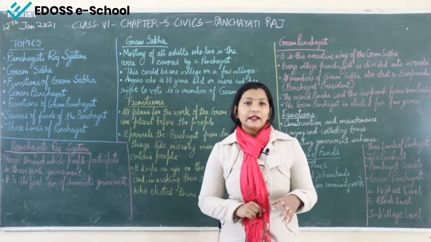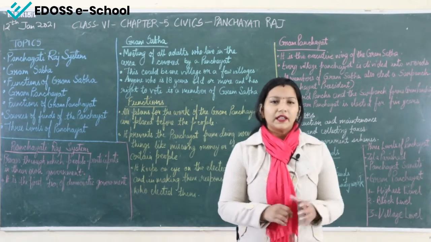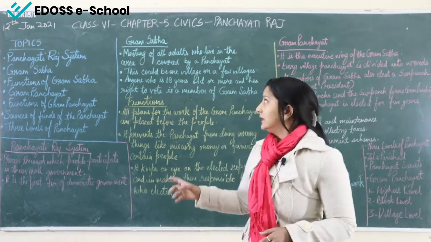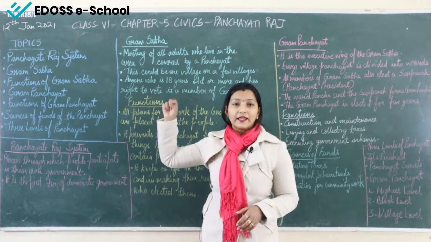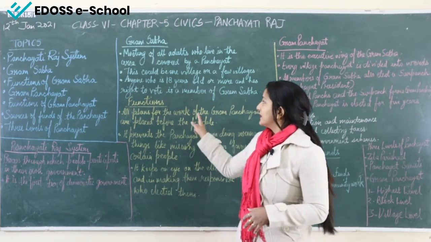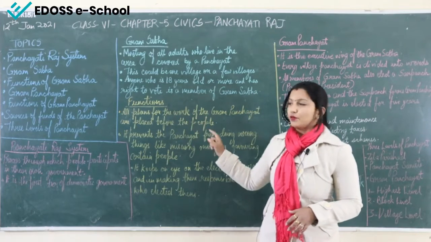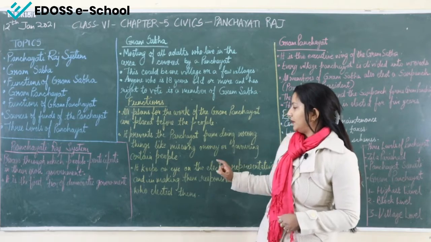It should not be like that suppose there is a case of land and two people are fighting for their land. So, this Gram Sabha has to make a fair decision. They will not support any one person, or they will not do any wrong, right? So, this is the function of the Gram Sabha. They have to see that the panchayat is working in a proper way for the village people.